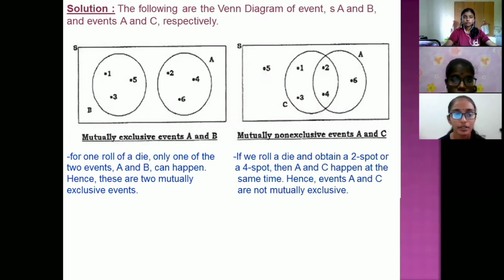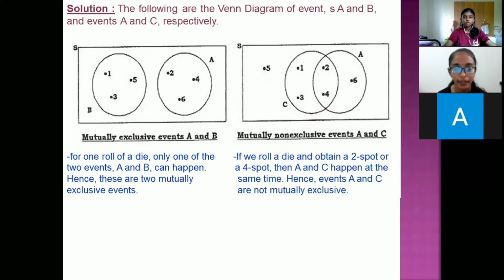And the solution: for events A and B, for one roll of a die, only one of the two events A and B can happen. Hence, these are two mutually exclusive events. And for events A and C, if we roll a die and obtain a 2 spot or a 4 spot, then A and C happen at the same time. Hence, events A and C are not mutually exclusive.